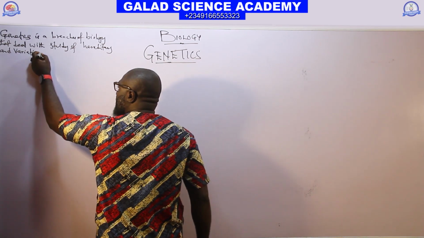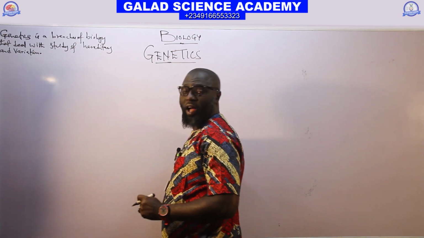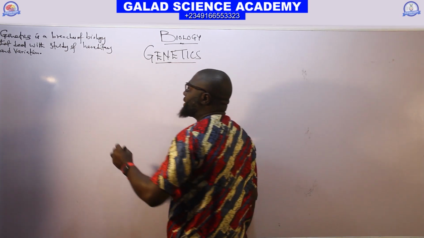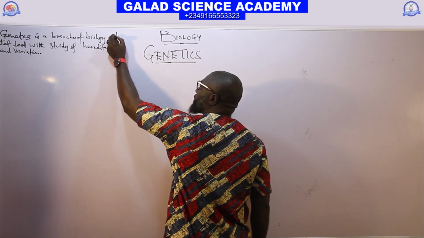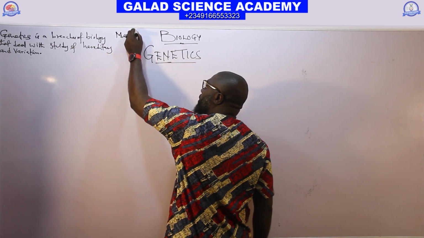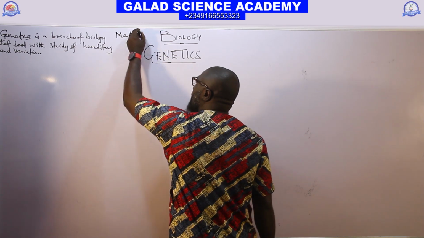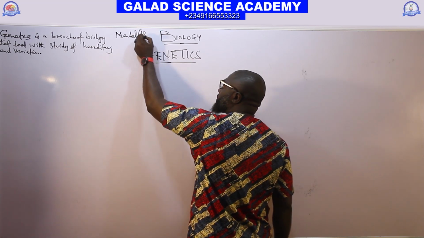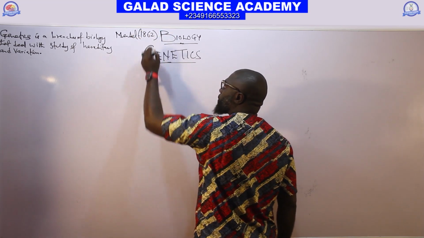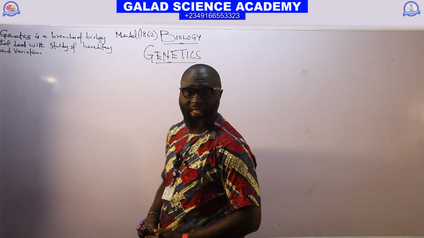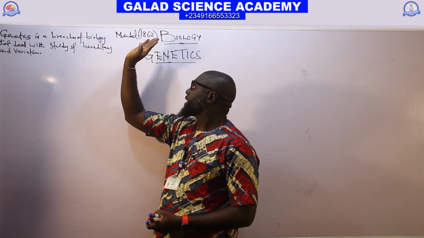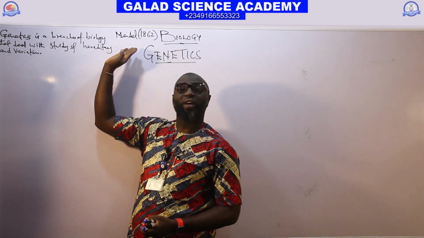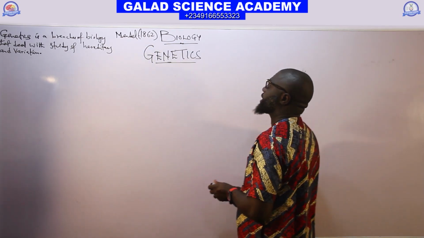and genetics was discovered by Mendel. The scientist that discovered genetics is called Mendel, in 1862. This Gregor Mendel is also the father of genetics.